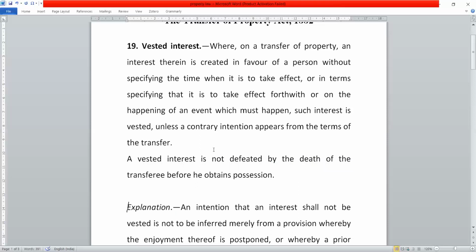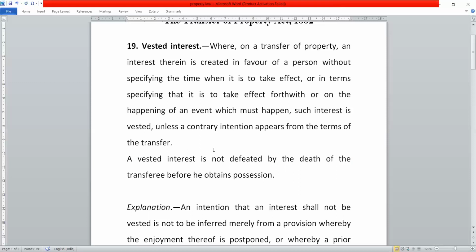Now, technically, the question arises: what do we mean by vested interest? Understand, vested interest simply means that the transferee has ownership in the property and the transfer is complete. There is nothing left in the transfer. So technically vested interest simply means the transfer is complete even if the delivery will take place at some point in the future. The transferee has the ownership. He may not be able to enjoy the property currently, but he will have the ownership or possession of the property in the future.